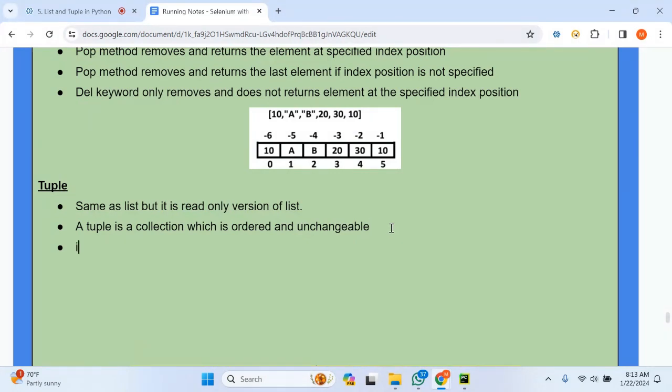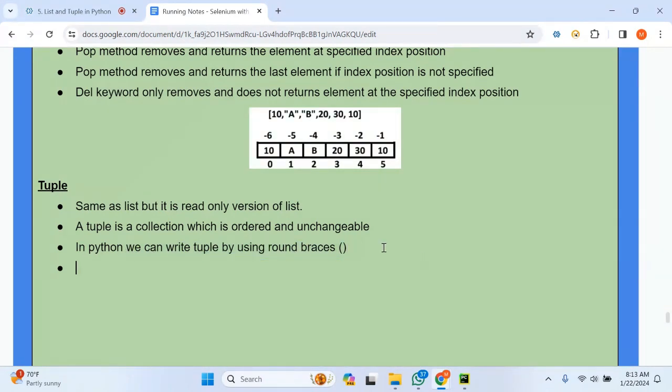So in Python we can write a tuple by using round braces. Very important point: round braces. We can specify the tuple with multiple values by using round braces.